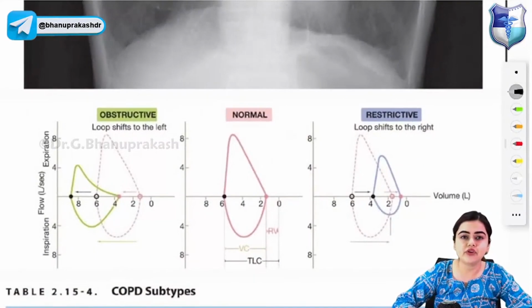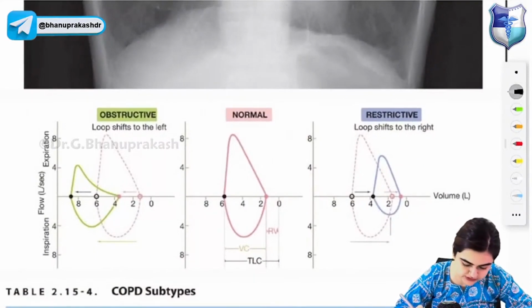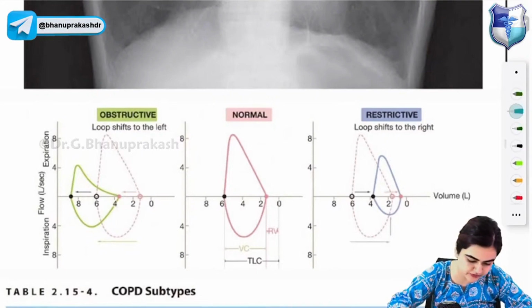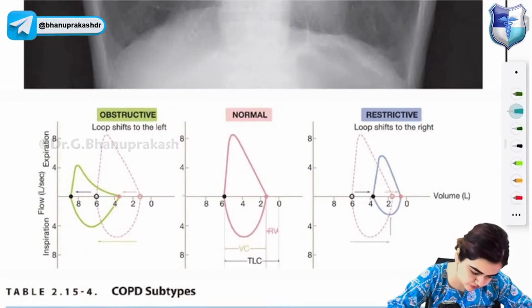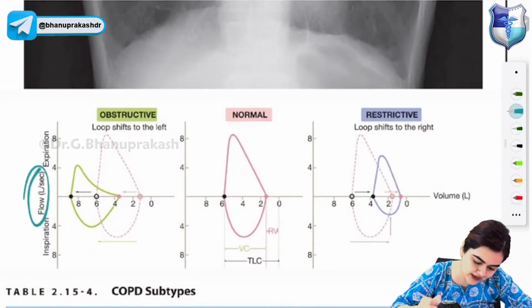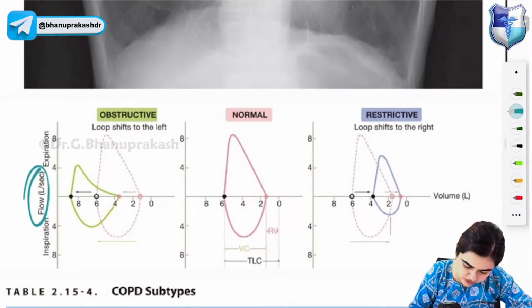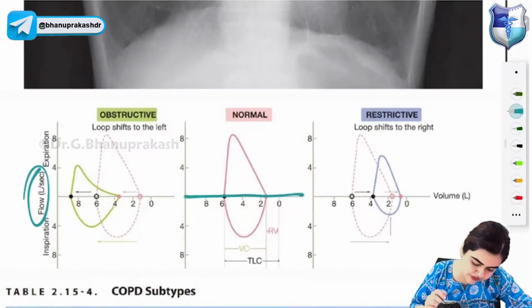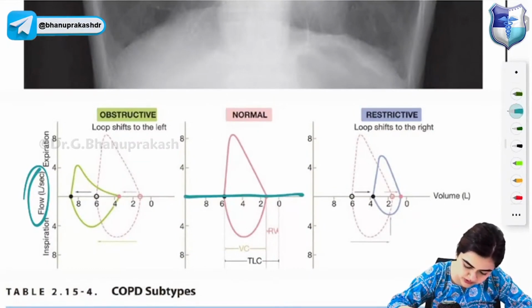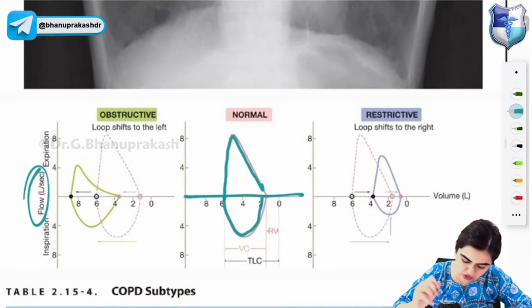So, 3 types of graph. First of all, see the graph is plotted between the flow and the lung volume. The flow is calculated in liter per second during expiration and inspiration, and on the x-axis you will plot the lung volumes. Now look at this. Normal graph will be like this.